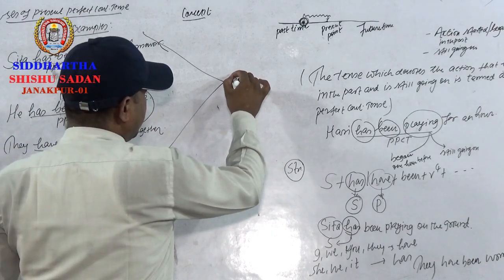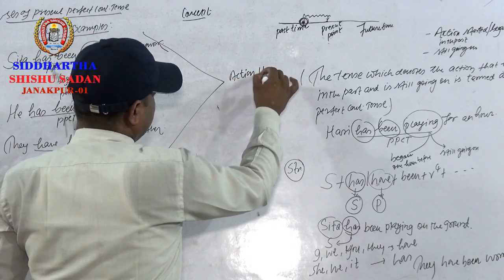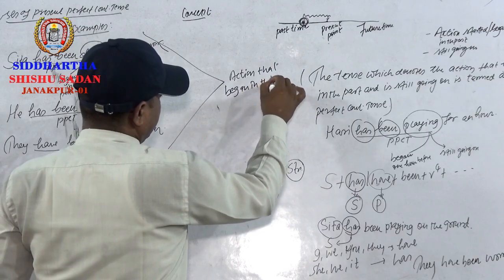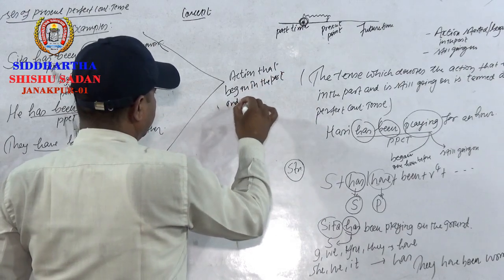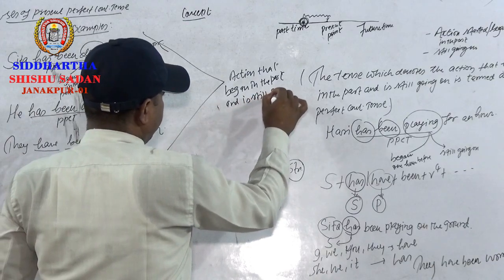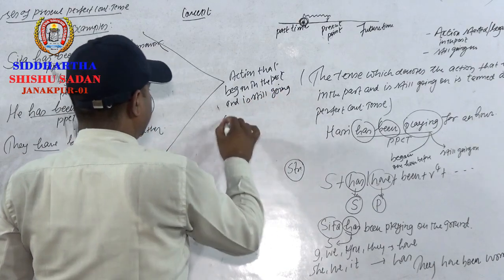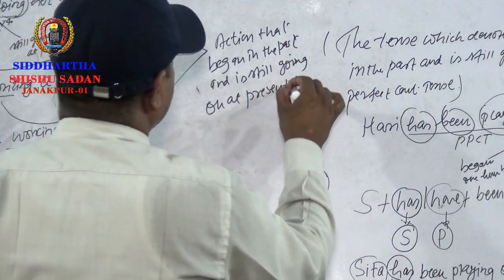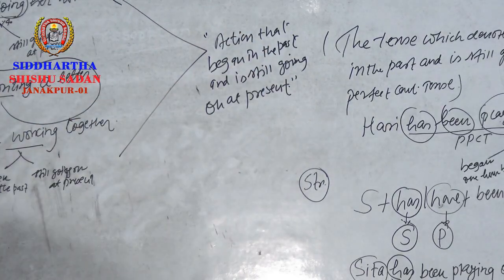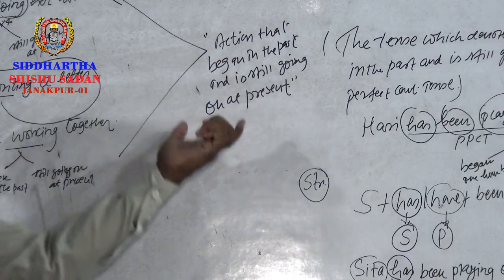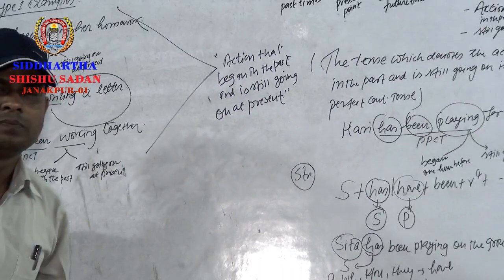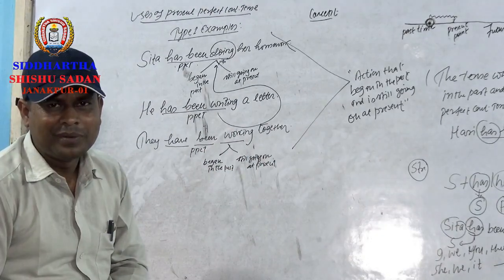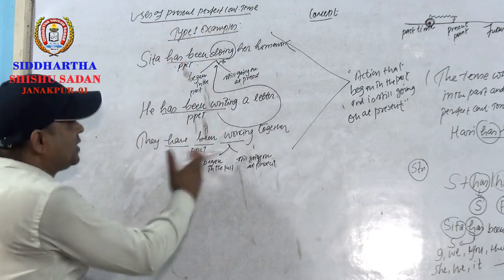Any action that began in the past and is still going on at present. With such action, we use present perfect continuous tense. This is for you to generalize. Let's say this is the rule form for you. Yes? The rules are formed from these examples.